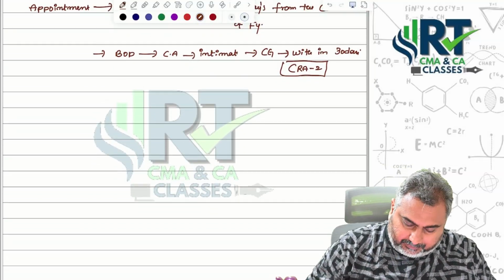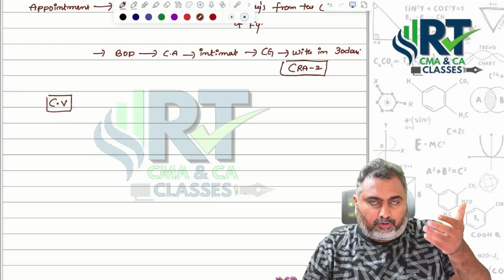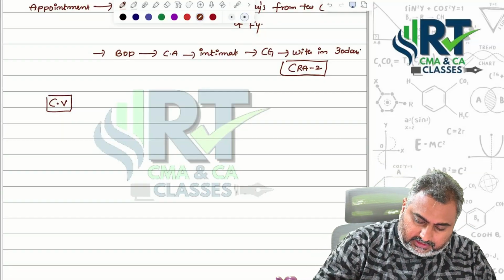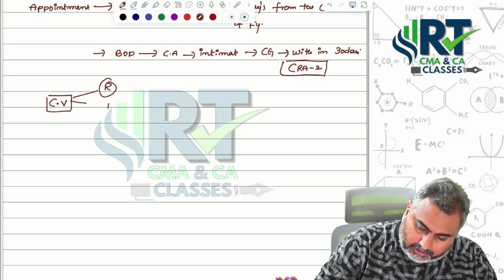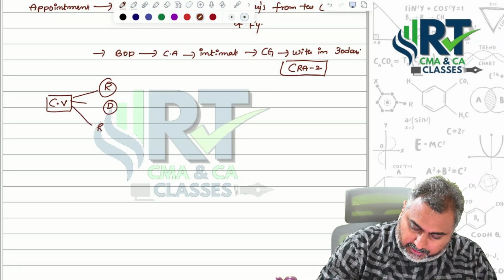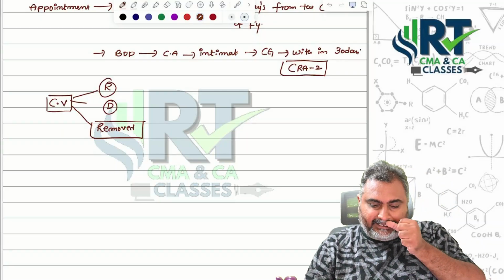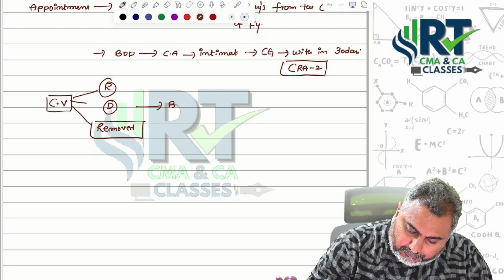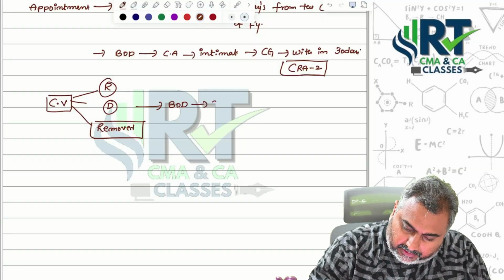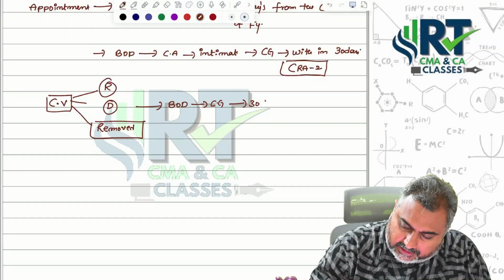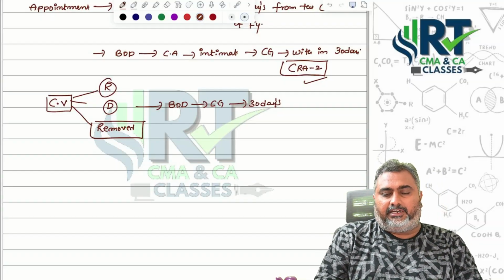Sir, in case a casual vacancy was generated after the appointment. When a casual vacancy is generated, from resignation point of view, or death point of view, or removal point of view, in all these situations a casual vacancy can be generated. Once again, for a casual vacancy, who needs to fill that particular vacancy? Board of directors only. Got it, ma? By informing the Central Government, within 30 days they need to appoint the concerned. There also they are supposed to intimate in form number CRA-2 itself.